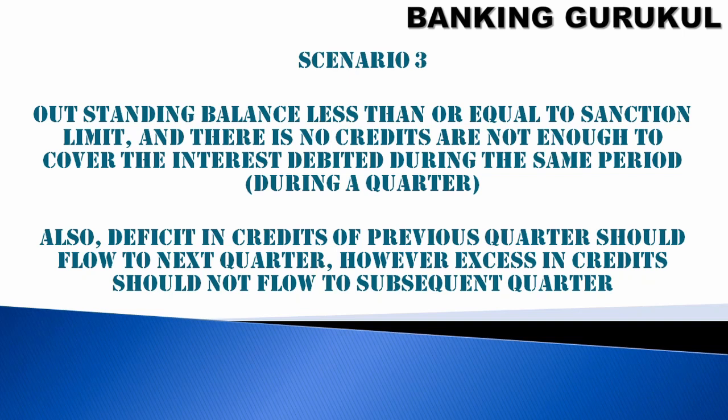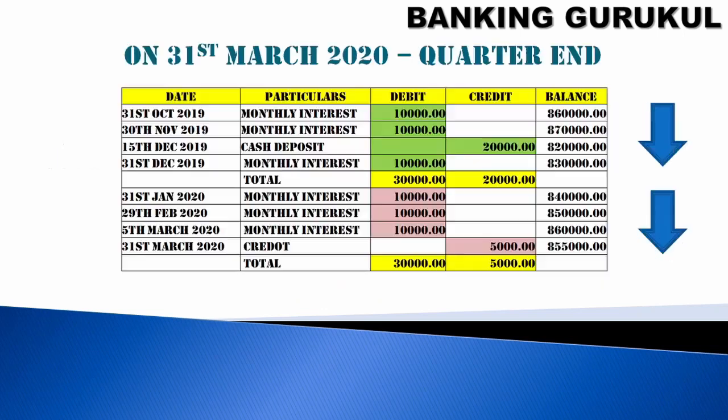So in this scenario, your outstanding balance is less than your sanction limit, but every month interest will be charged by the bank. So in a quarter, 3 times interest will be charged, meaning 3 months of interest charged by the bank should be repaid by the customer. If your credits are not enough to cover the debits, then your account will be classified as out of order.